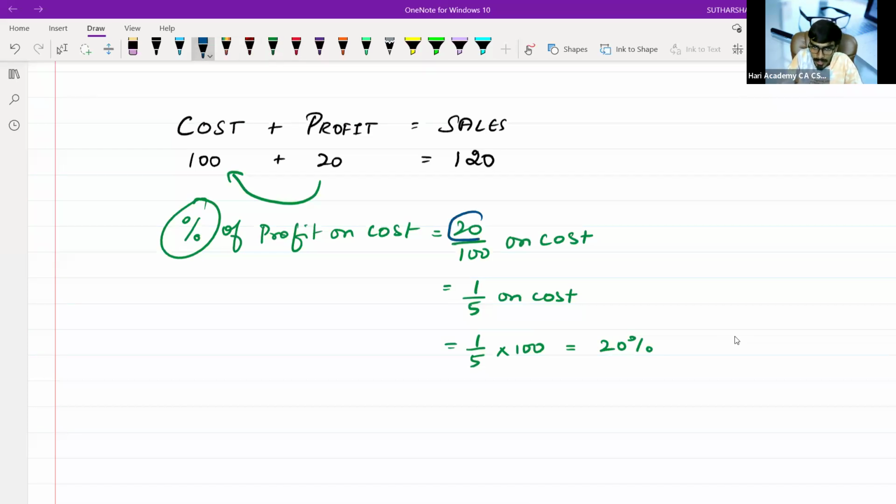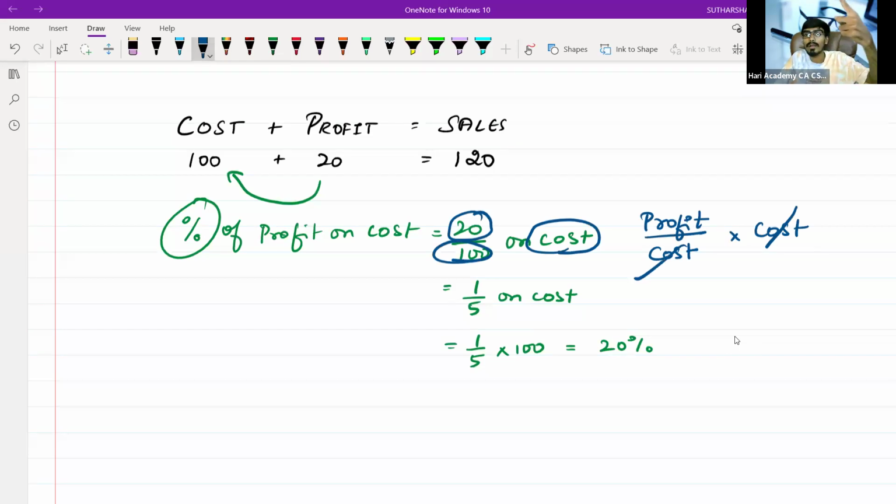Sir, in the numerator, what have we written? In the numerator, we have written profit. In the denominator, we have written cost. You are calculating profit on cost, so cost will get cancelled, and you will get the profit. Okay, that is the profit in value. Profit in fraction is 1/5 on cost. Profit in percentage is 1/5 into 100, which will give you 20%.